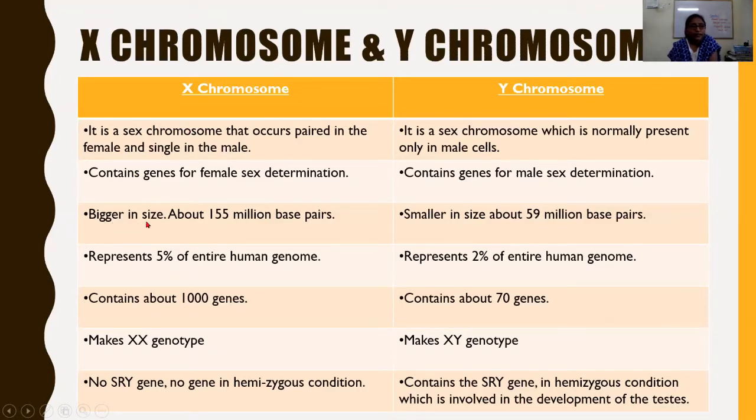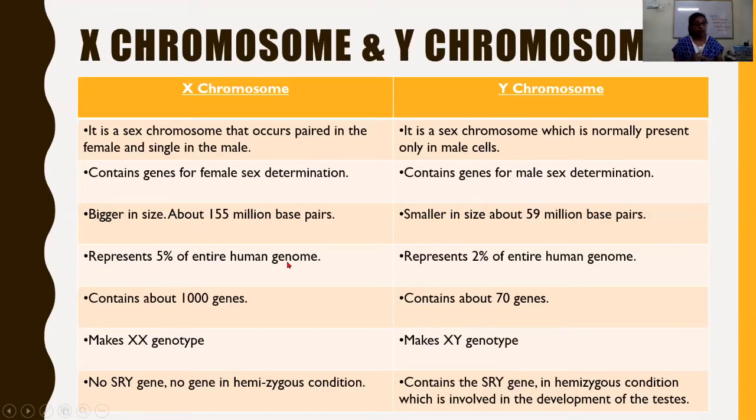X chromosomes are bigger in size because about 155 million base pairs are present. They are made up of 155 million base pairs, whereas the Y chromosome is about 59 million base pairs. The X chromosome represents 5% of the entire human genome.